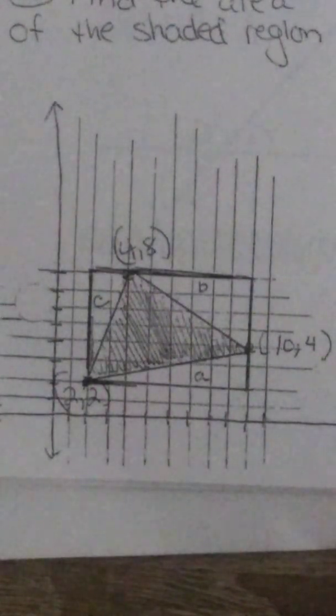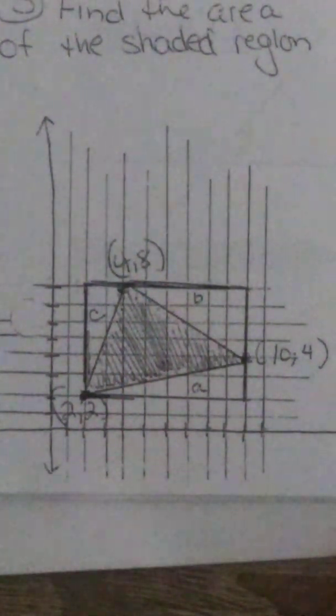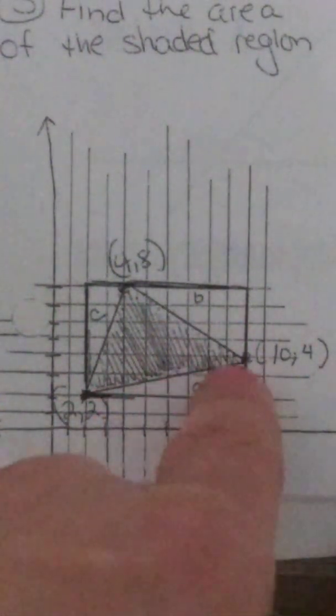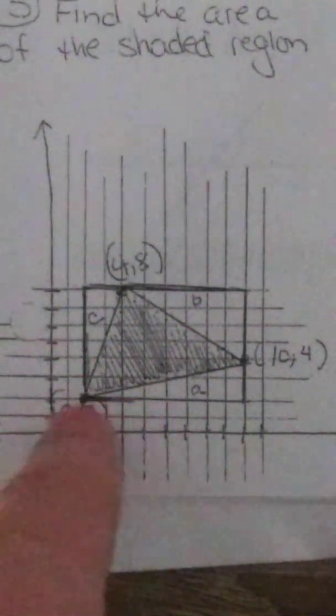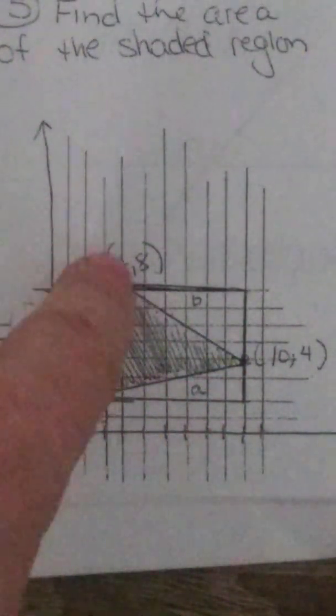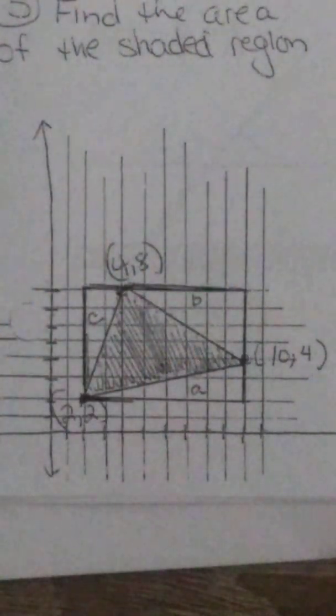Okay, so the shape that's shaded is a triangle. I should just use my 1/2 base times height, except this base right here is not a straight vertical or horizontal line. You cannot just count the spaces to see how long that line is. And the height is also another diagonal one that you don't even see in here. So I don't know what the base and height are.